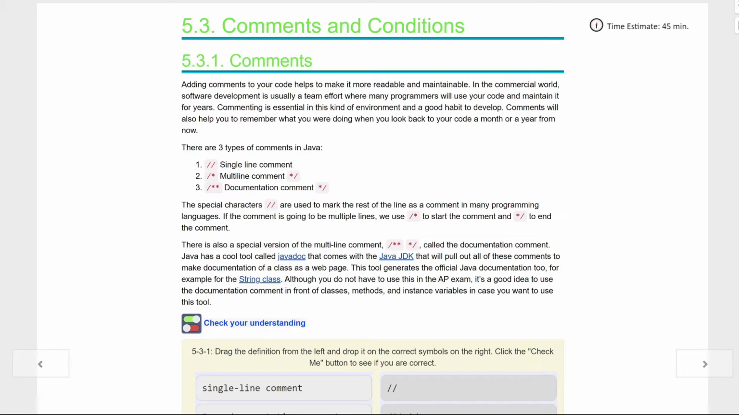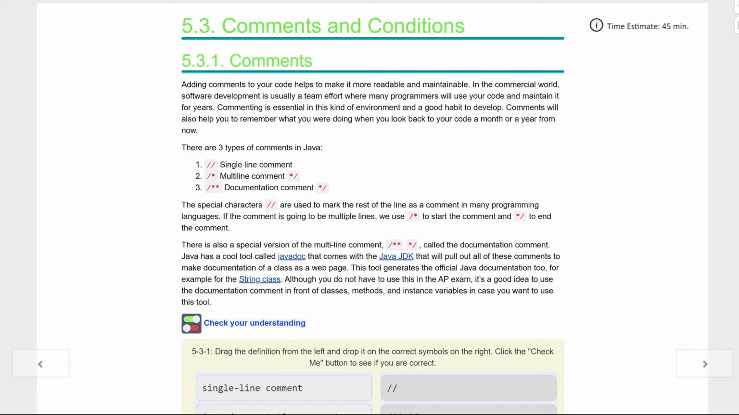In Java, we have 3 types of comments. The first one is the single line comment. We've used this a bunch of times. The next one is a multi-line comment. And then the one after that is a documentation comment. The special characters // are used to mark the rest of the line as a comment in many programming languages. If the comment is going to be multiple lines, we use /* to start the comment and the reverse, */, to end the comment.